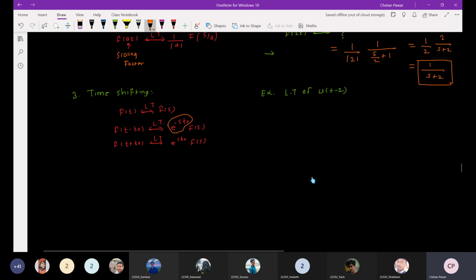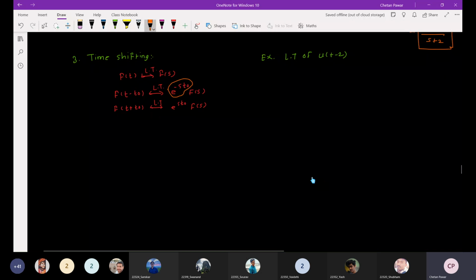Now if I consider u of t, this is a unit step signal, as we have just seen. It looks like this. This signal starts from the 0 time axis, that is, at time t equal to 0 the signal starts. Now if I delay this signal by 2 time units, what will be the delayed version?